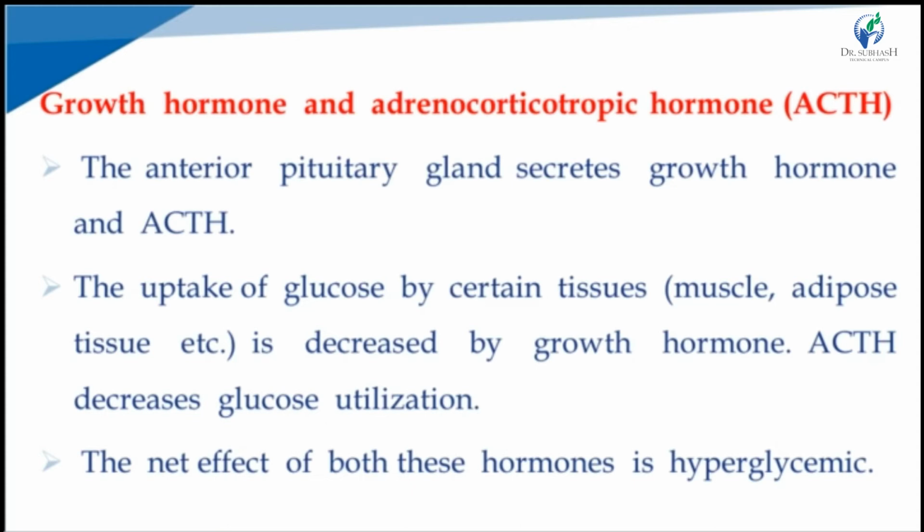Uptake of glucose is decreased by growth hormone. So there is no utilization of glucose in our body by both ACTH and growth hormone. So the net outcome of these hormones is that the blood glucose level is high in our body. These hormones are hyperglycemic in nature. So the only hormone that is hypoglycemic is insulin, and the rest of the hormones are hyperglycemic hormones.